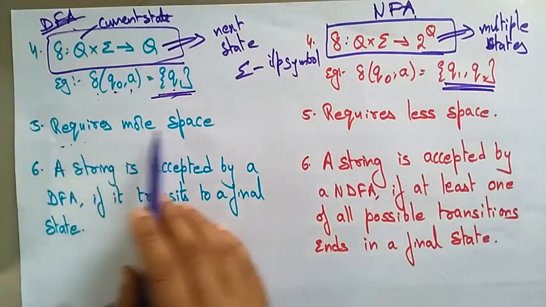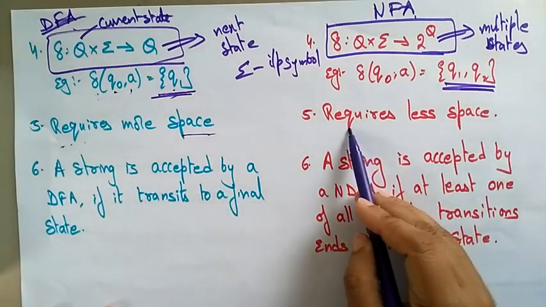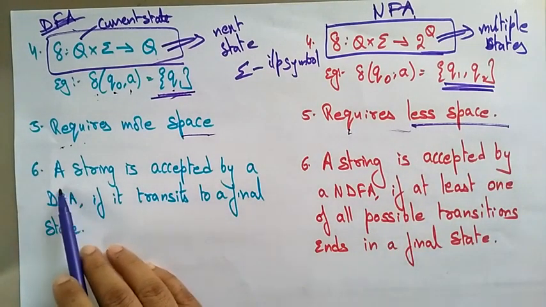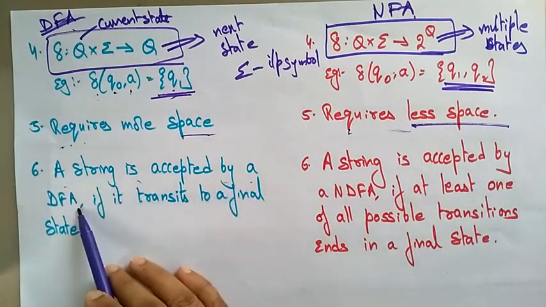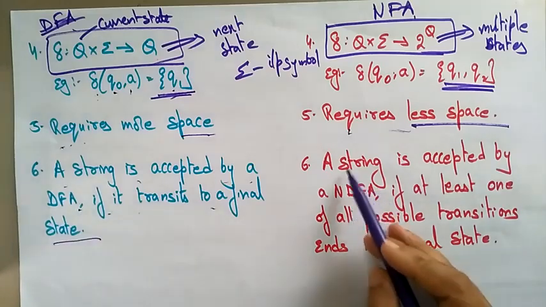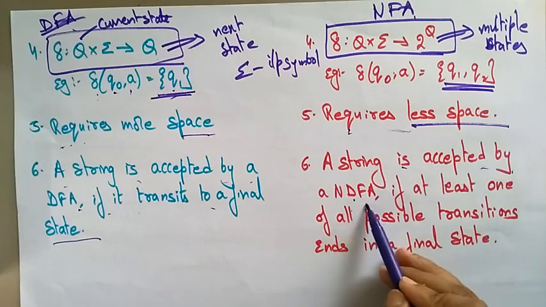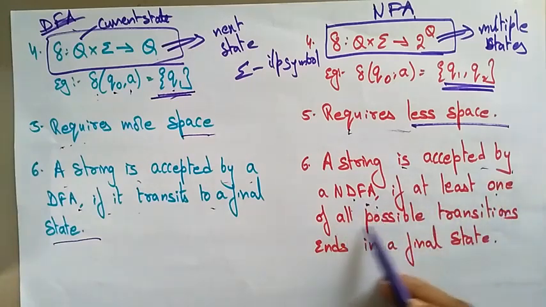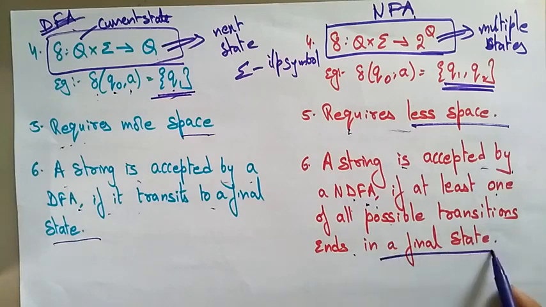Deterministic finite automata requires more space, whereas the NFA requires less space. In DFA, a string is accepted if it transits to a final state. Whereas in NFA, a string is accepted by NDFA, that is non-deterministic finite automata, if at least one of all possible transitions ends in a final state.